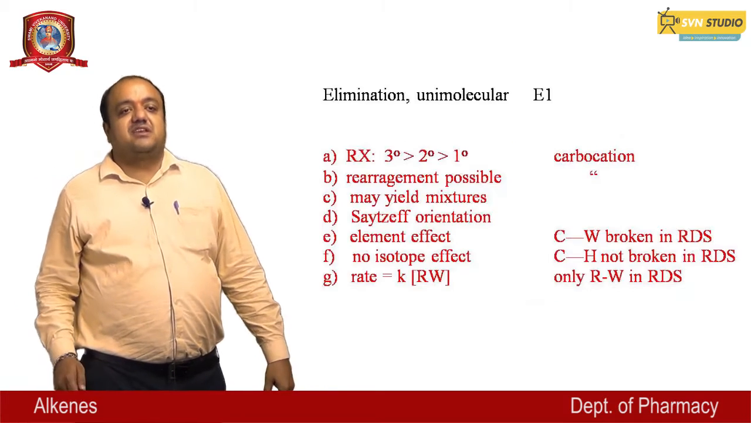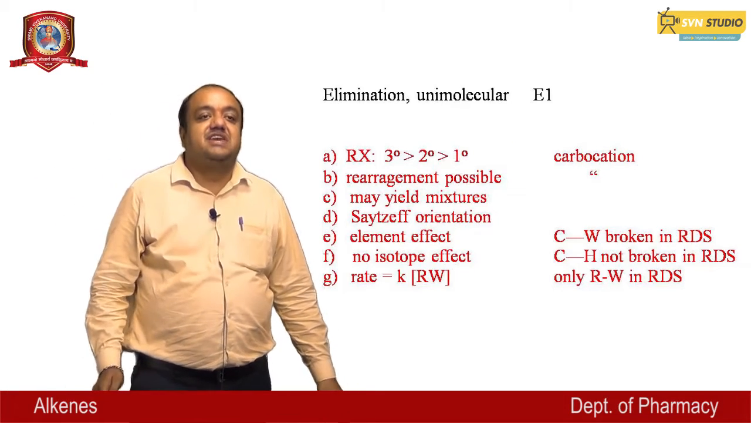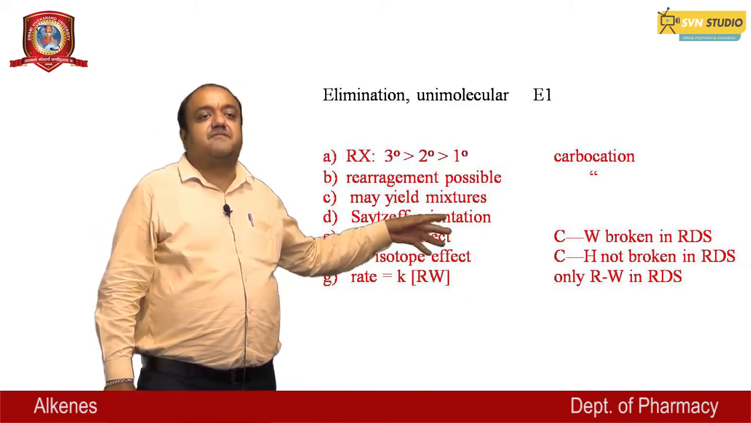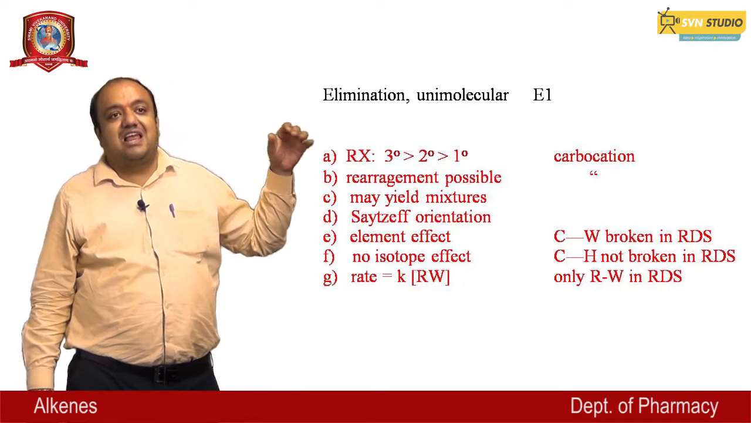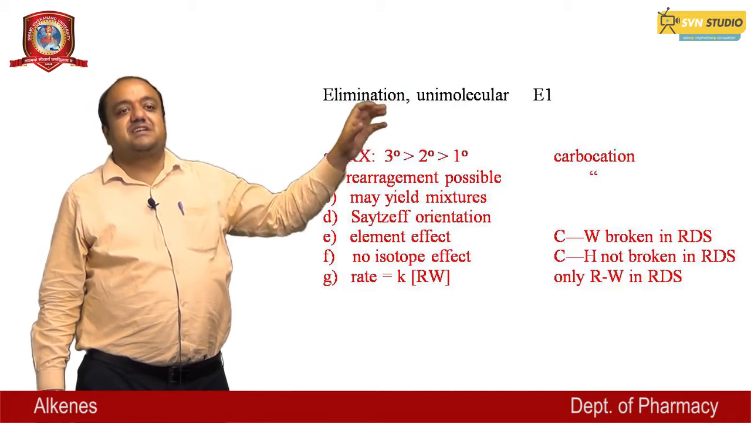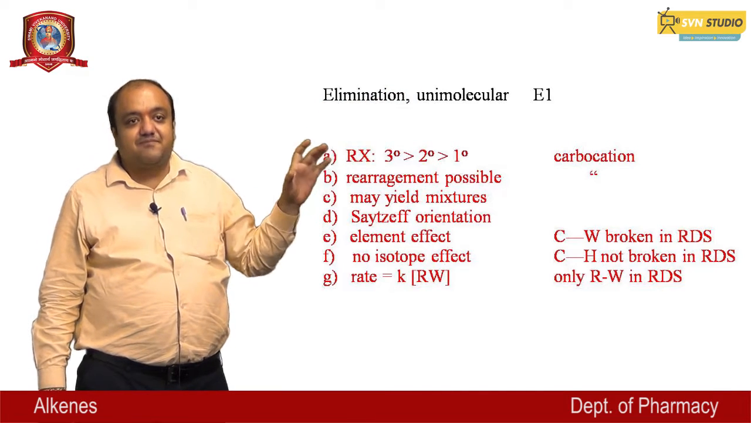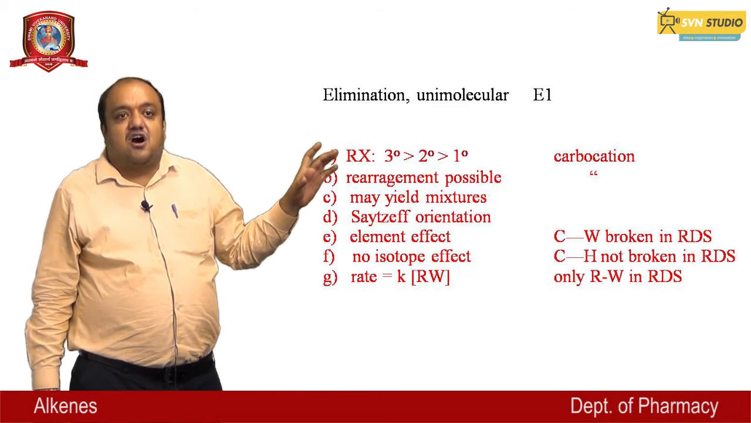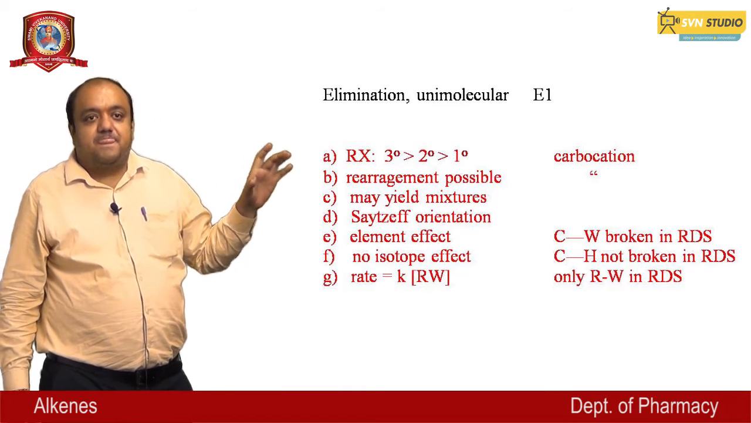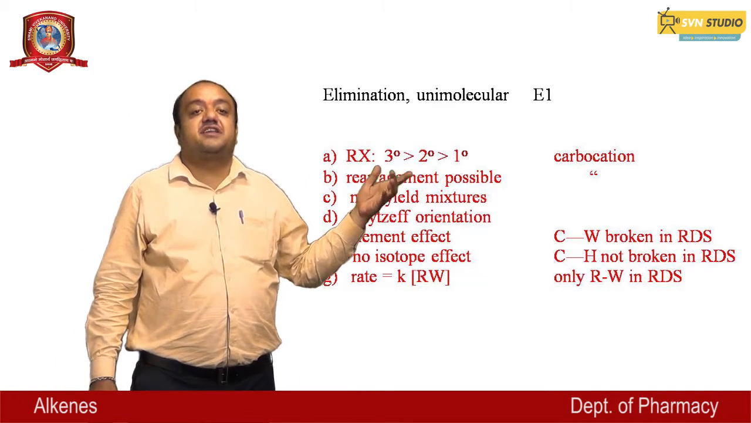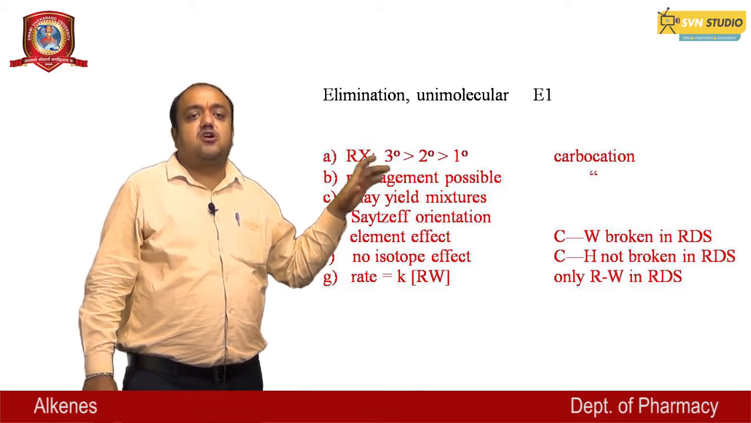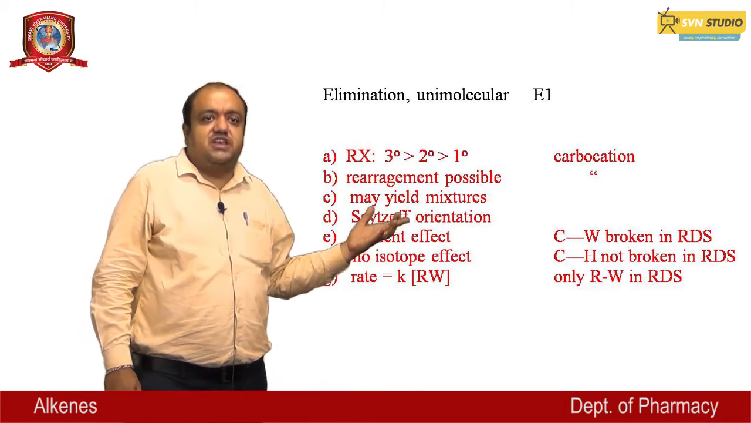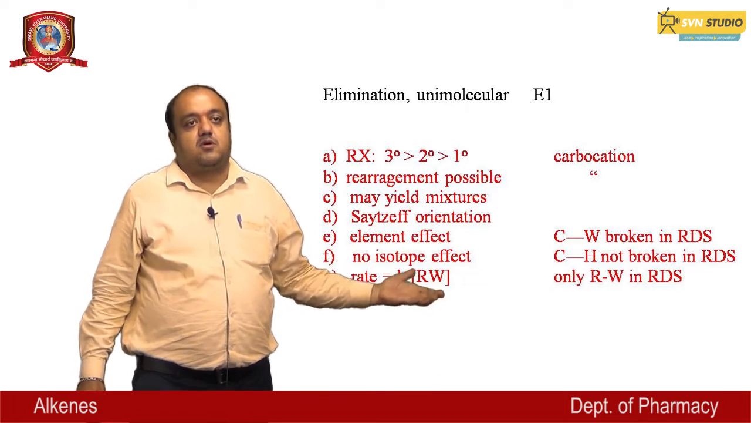For the elimination of unimolecular E1 reactions, the order of alkyl halide is tertiary greater than secondary and secondary greater than primary because of the carbocation, and C-X is broken in the rate determining step, and C-H is not broken in the rate determining step, only RX in the RDS.